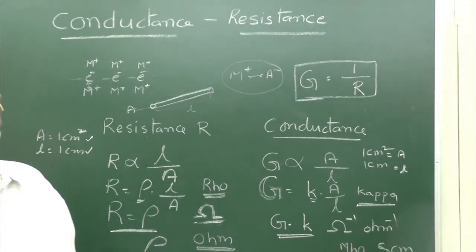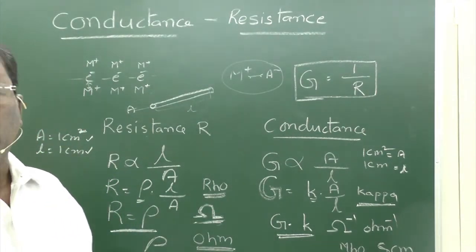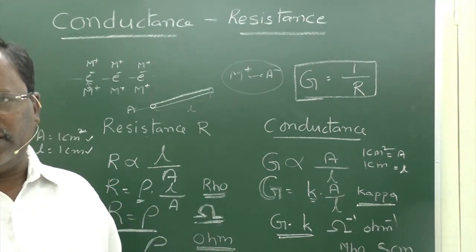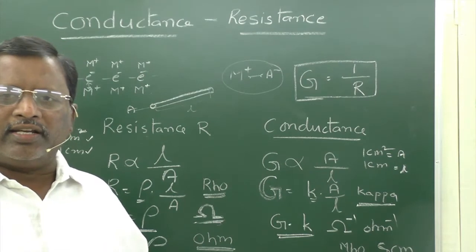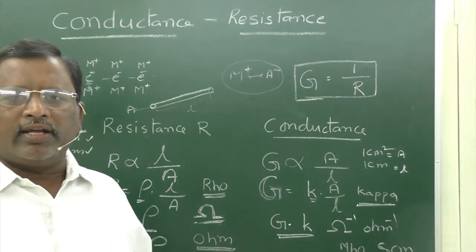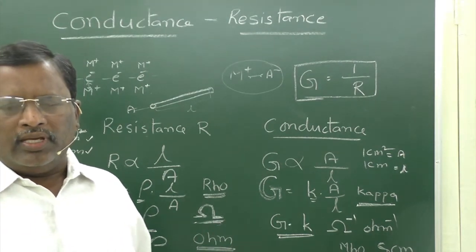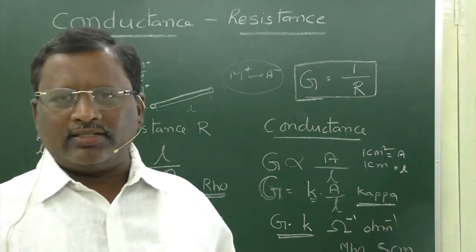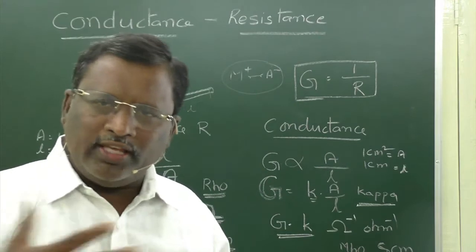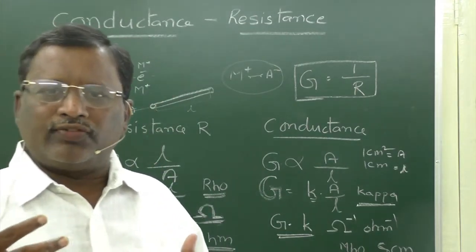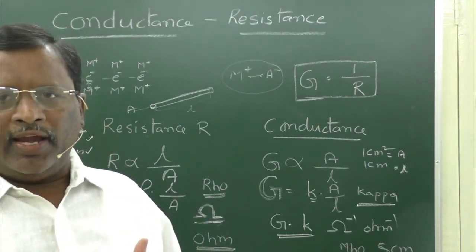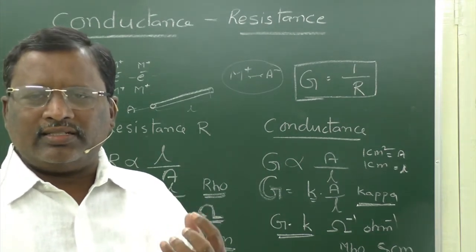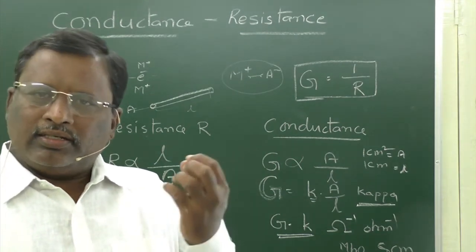So, conductance and resistance are two properties of a conductor, whether it is an electrolytic conductor or an ionic conductor. Each conductor will have both characters. One is to allow the conductance of charge through them, and the other is to resist or restrict the flow of charge.